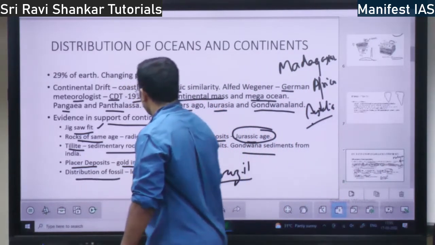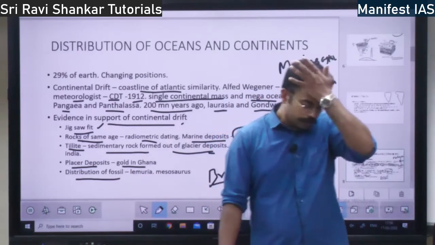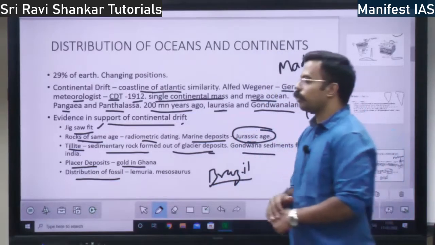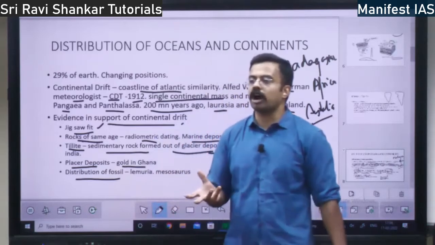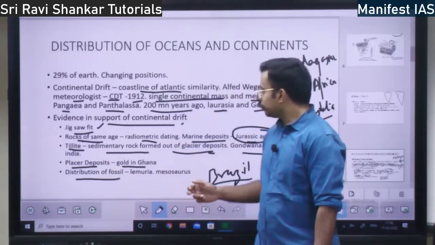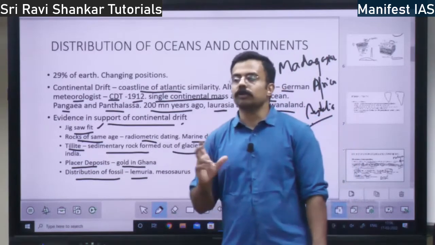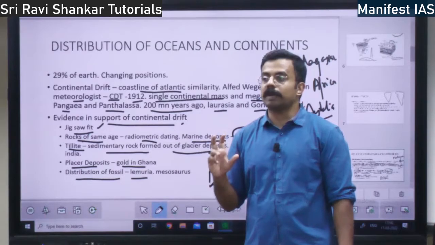Then you have distribution of fossils. Fossils means the dead organisms of plants and animals, which are stored within the earth in the same shape, in the form of rock or something, right? If you see Lemuria, so lemurs, there was one organism called lemurs.